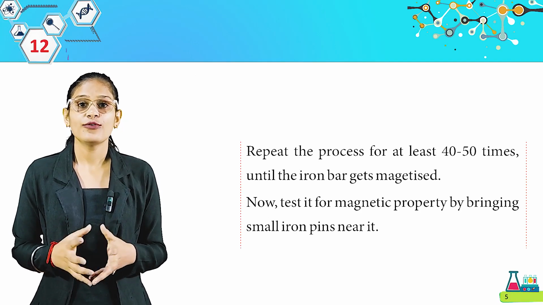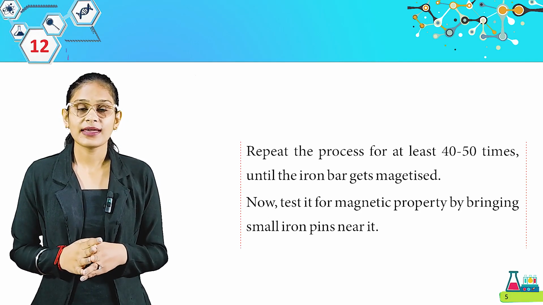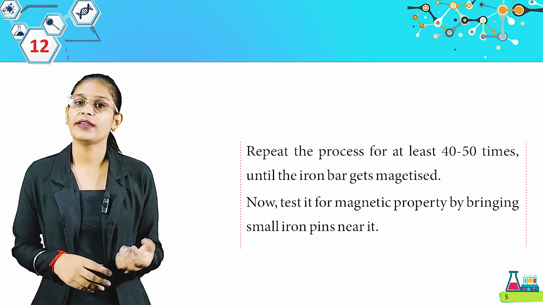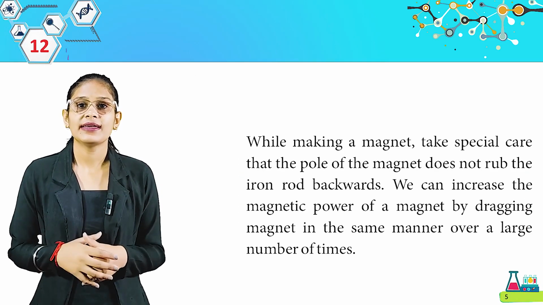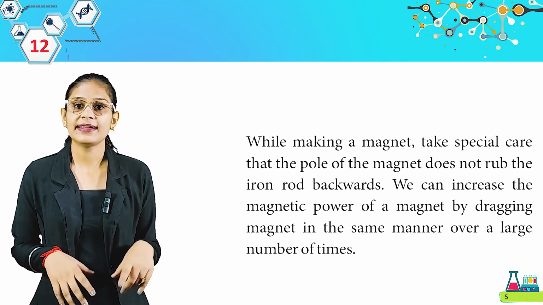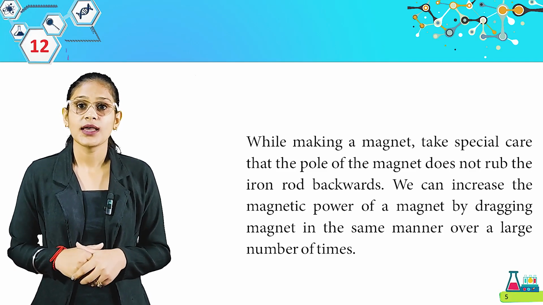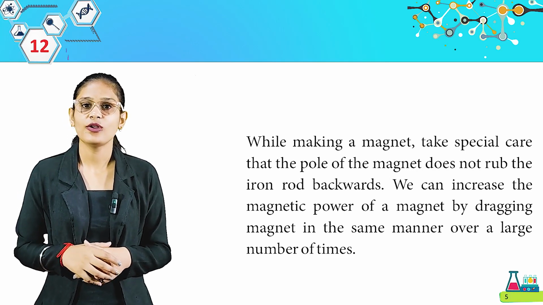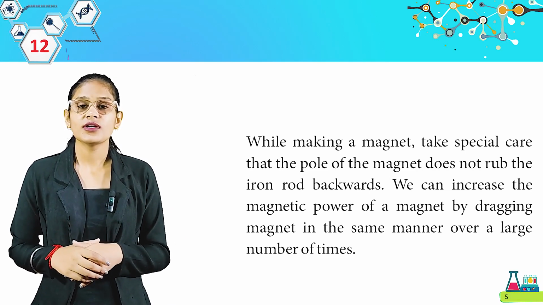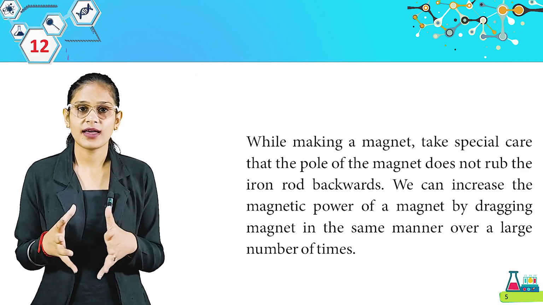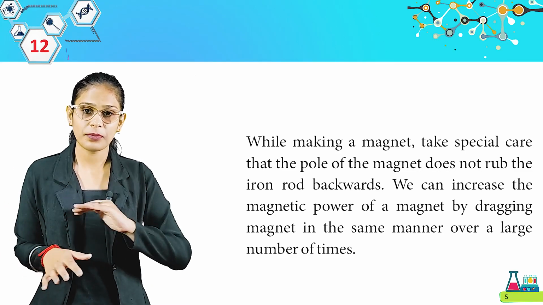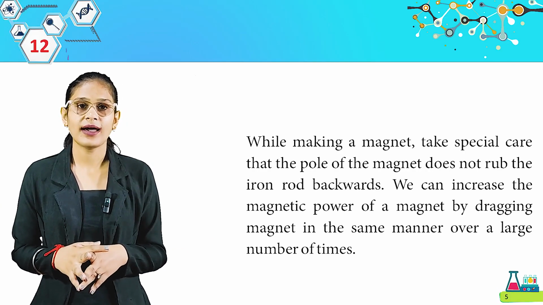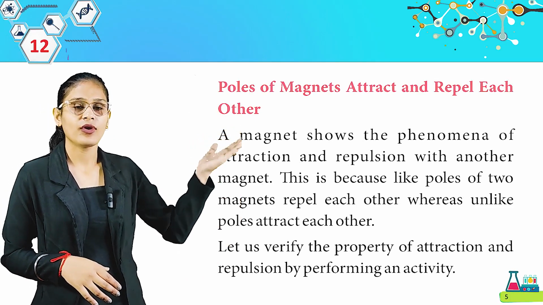Now test it for magnetic property by bringing small iron pins near it. So students, that's how you can change a piece of iron into a magnet. While making a magnet, take special care that the pole of the magnet does not rub the iron rod backwards. We can increase the magnetic power of a magnet by dragging the magnet in the same manner over a large number of times. So students, whenever we make a magnet, we should take care that it is not rubbed in the backward direction, because when we work in the same direction it becomes highly magnetized. Get it students?